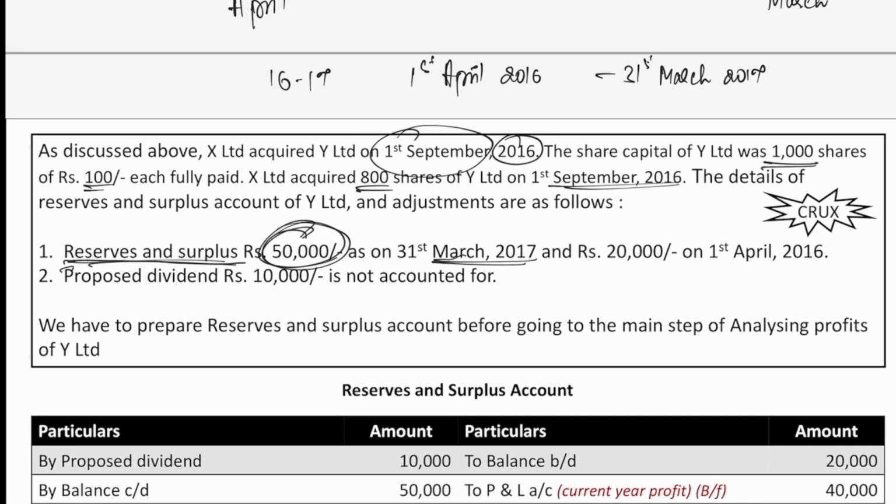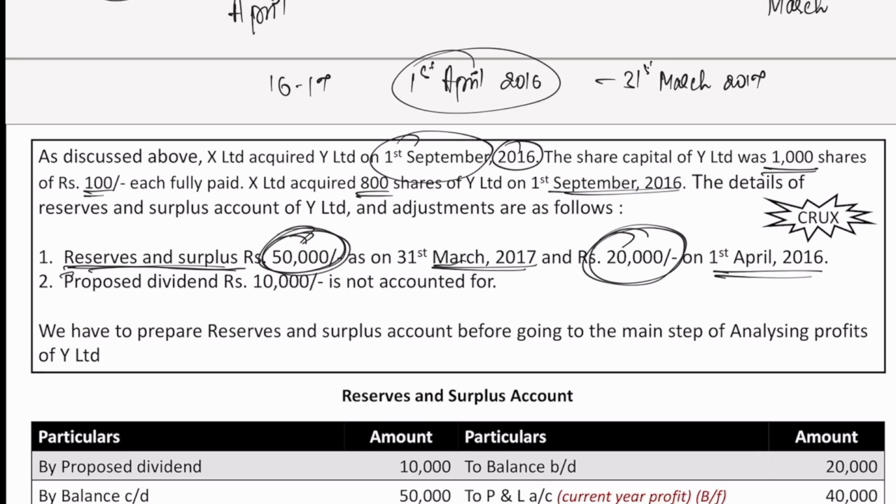So now they have mentioned, as on the date of closing of books, that is the balance sheet date, we have reserves of 50,000, and they've also mentioned how much reserves were there on the opening date, that is 1st April 2016. This is the day when the year started. So that is the opening date and the closing date. So both the opening balance of GR as well as closing balance of GR is mentioned.